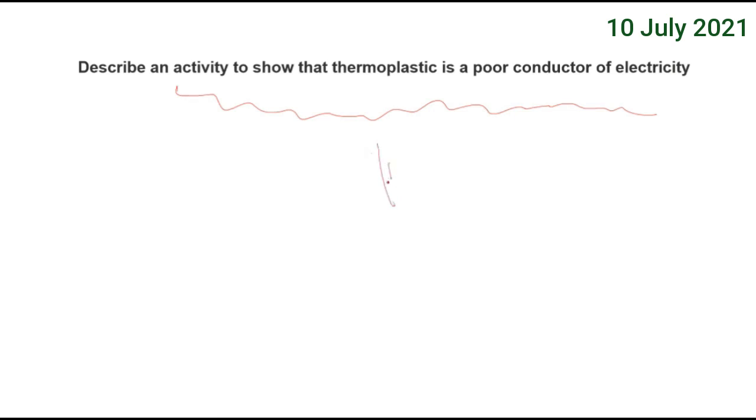What is this symbol? This is a cell, this is the positive one, this is the negative one. It's any battery cell. Now, you just connect it to a switch. This is the symbol of the switch. And then you connect one bulb. And here, you connect one thermoplastic. This is a thermoplastic.